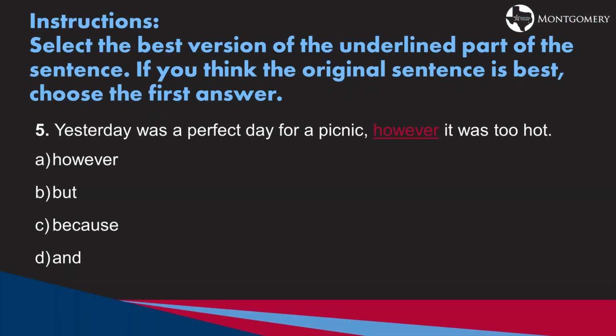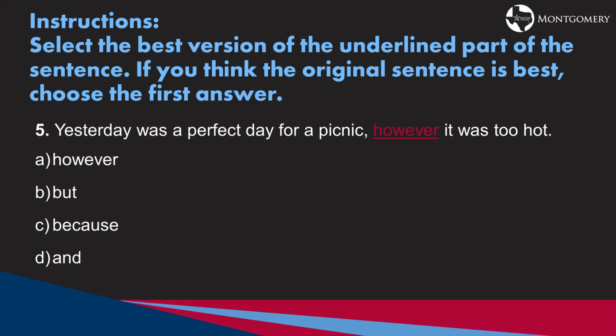Once again, we're looking at a type of question where you select the best version of the underlined part of the sentence. If you think the original sentence is best, choose the first answer. Yesterday was a perfect day for a picnic. However, it was too hot. Is the answer A, however, B, but, C, because, or D, and? So let's look at these. Our first answer is A, however.